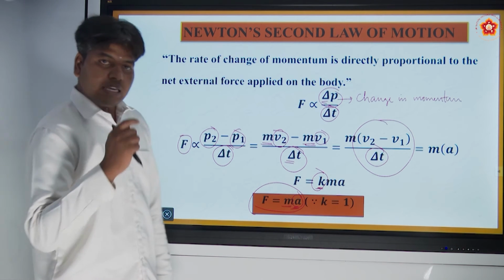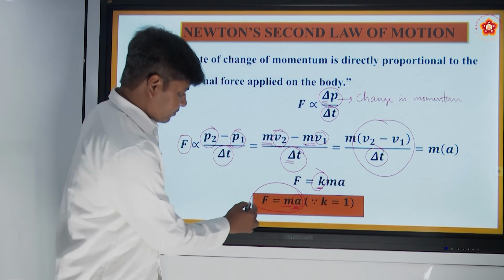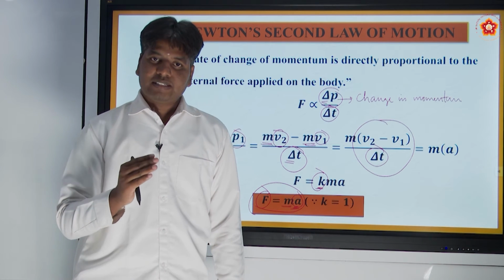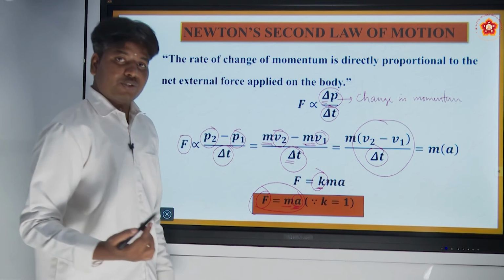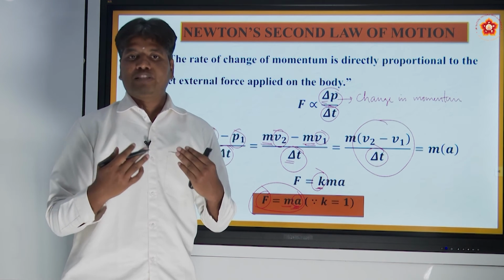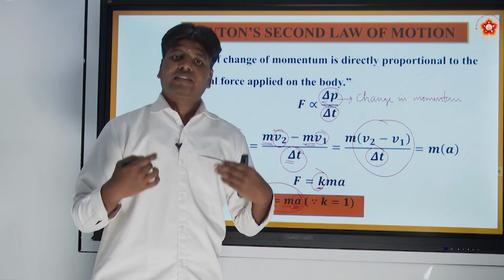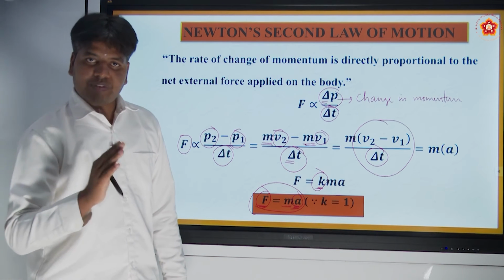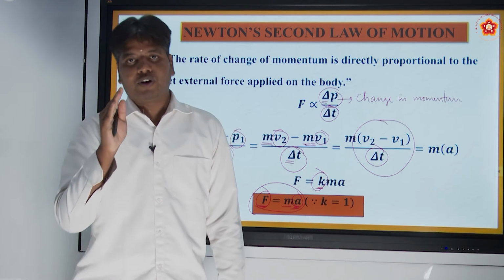Alright, once again listen. If an external force F acts on a body of mass m, it makes the mass move with an acceleration a. Or you can say it this way: if a body of mass m is moving with an acceleration a, we can say that it is under the action of an external force F. If a body is accelerating, that means an external force is acting on the body.